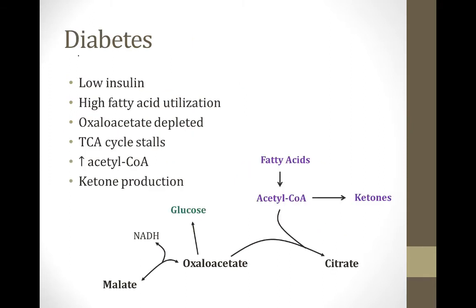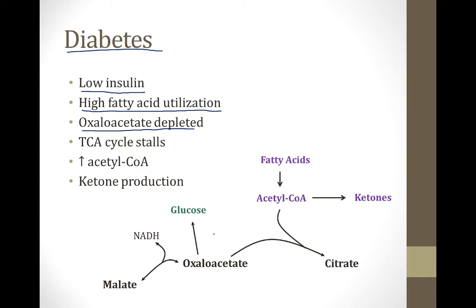Now, fasting and starvation aren't the only situations where you can see high levels of ketones in the plasma. A very important clinical condition where there can be high levels of ketone body synthesis is diabetes. Diabetics have low insulin levels. This means they will have a high utilization of fatty acids. In addition, diabetics can deplete oxaloacetate from the TCA cycle and thus stall the TCA cycle.